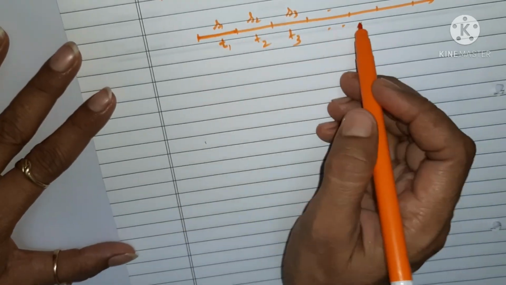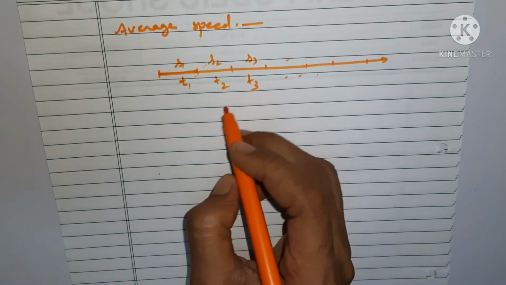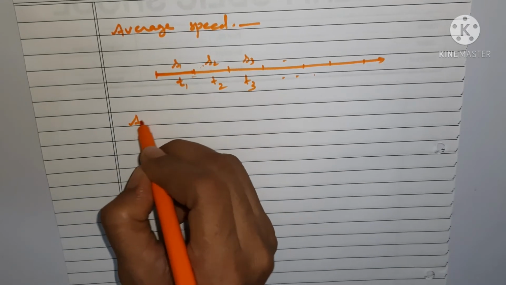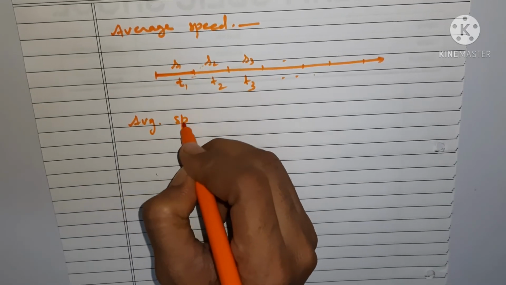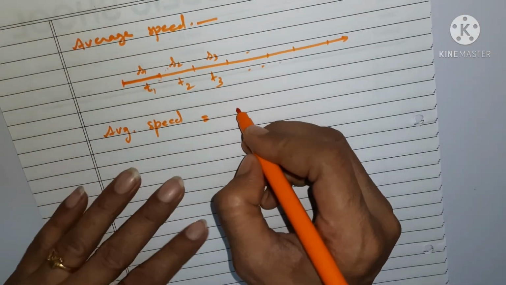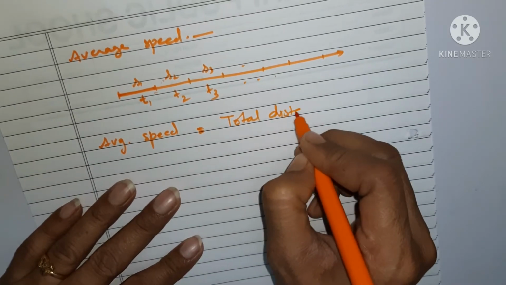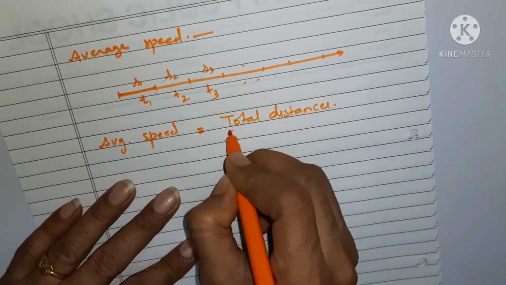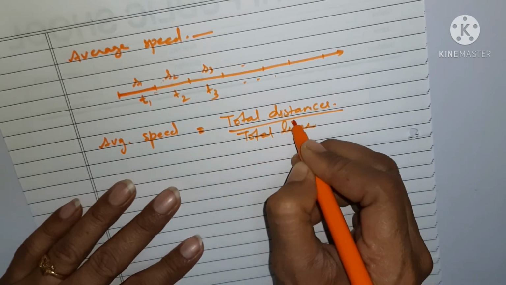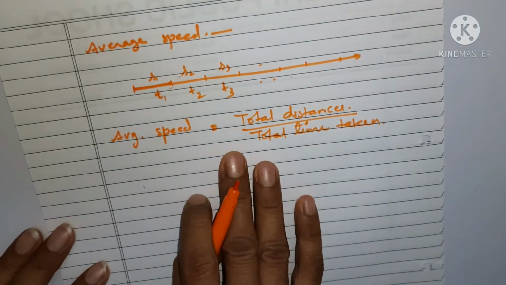So in this case you can see that distances are covered in different intervals of time. So average speed of the moving body here is the total distance upon total time taken. So this is your average speed.